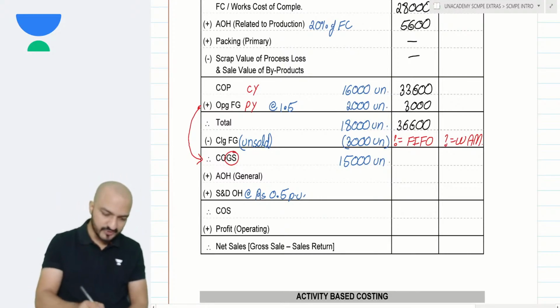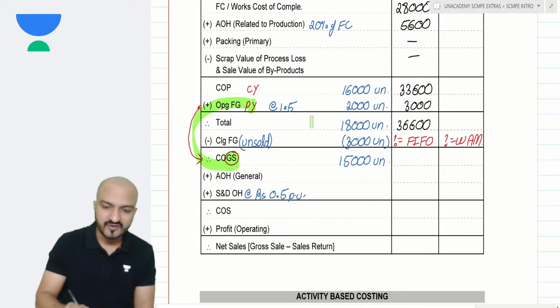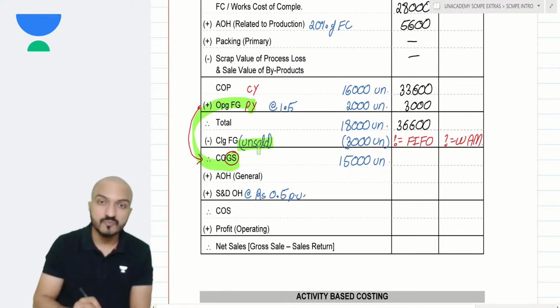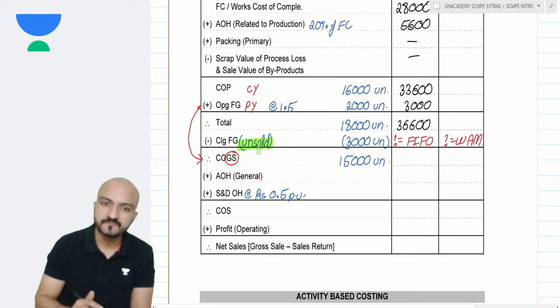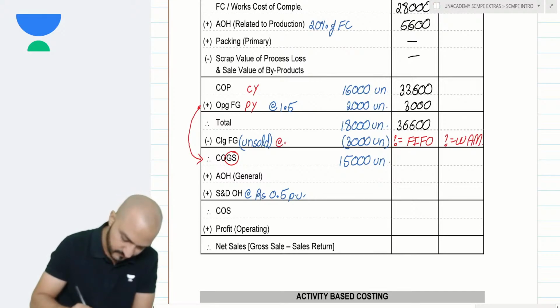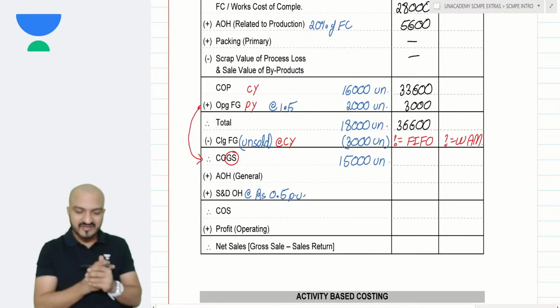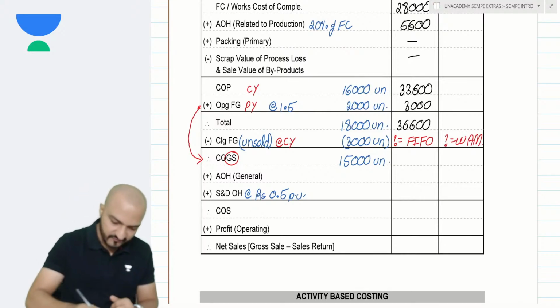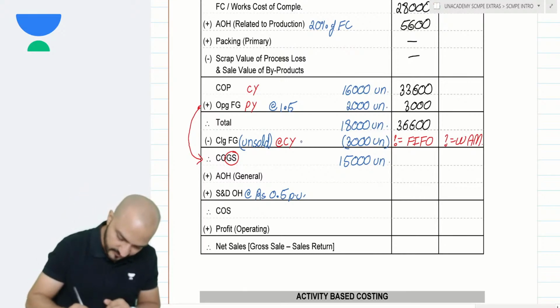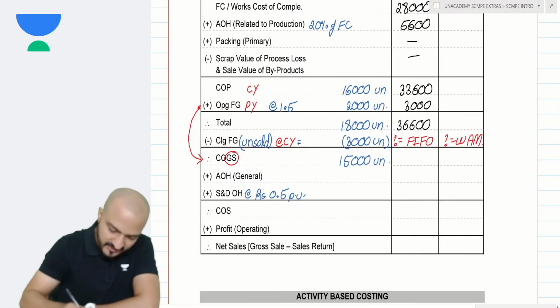If the previous year units are already sold first, what remains unsold should be out of which units? If the previous year units are already sold, then anything which remains unsold must be the units out of current year. And if these are units out of current year, then they will be valued at the rate of current year.